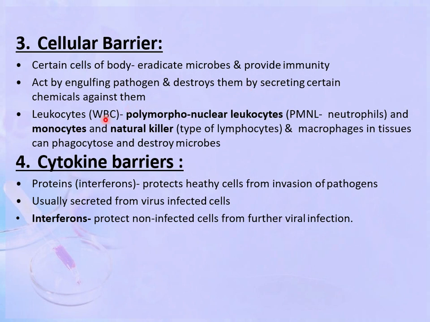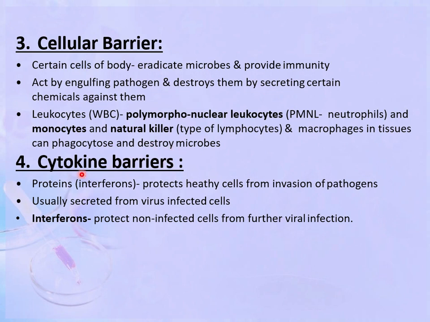Certain types of leukocytes, that is WBC of our body, like polymorphonuclear leukocytes and monocytes, and natural killer type of lymphocytes in the blood, as well as the macrophages in the tissues, can phagocytose and destroy the microbes and provide the cellular barrier.